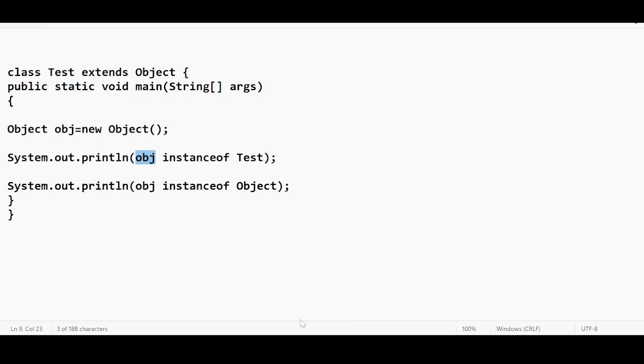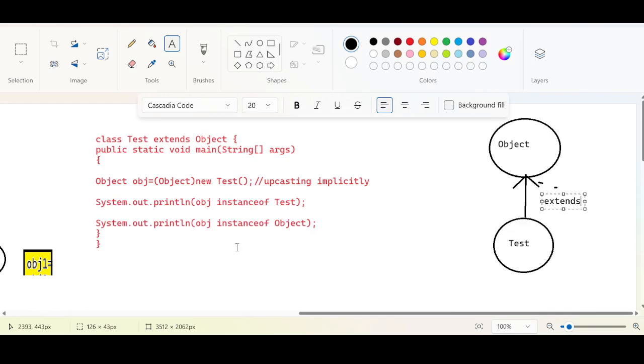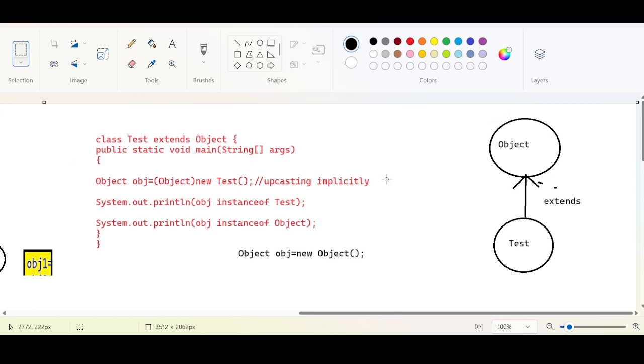Just a little modification. I want to check, is this obj instance of Object? Is it instance of Test, coming in the opposite direction?